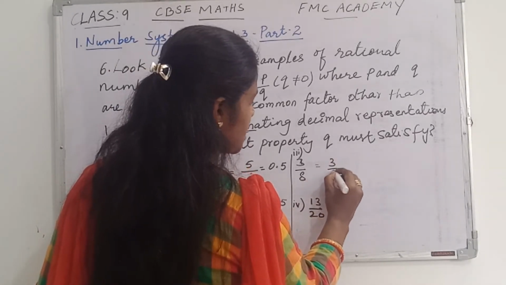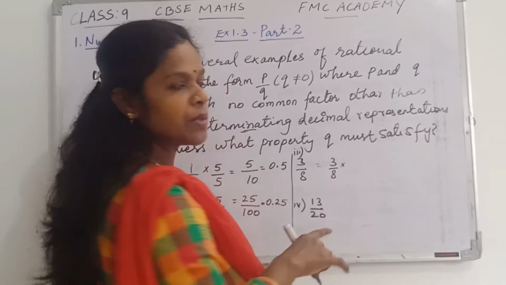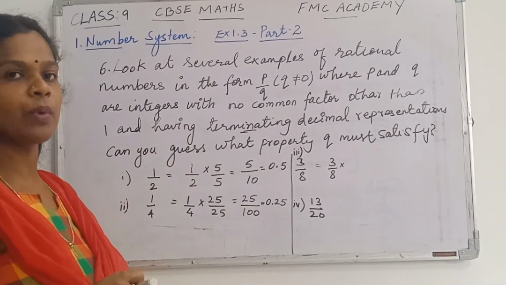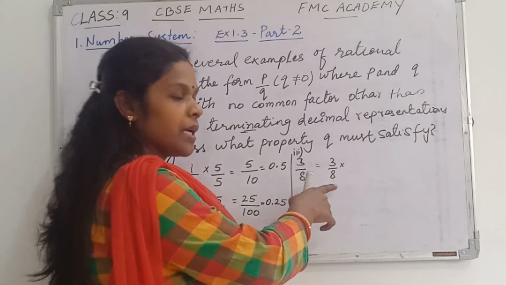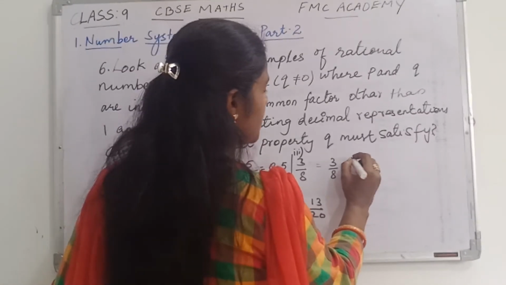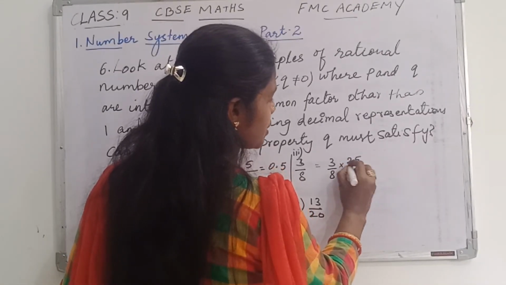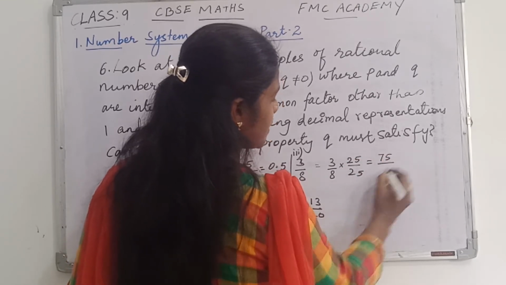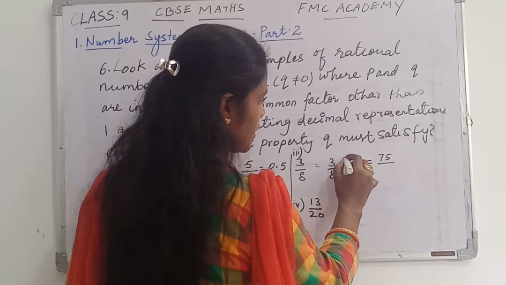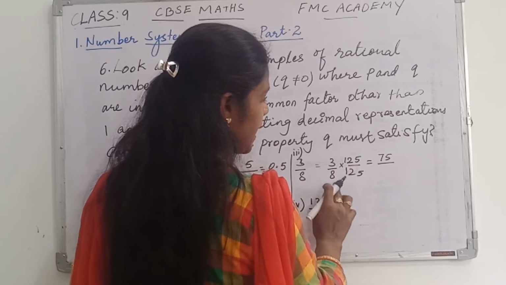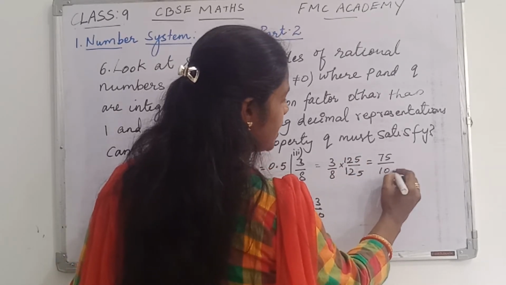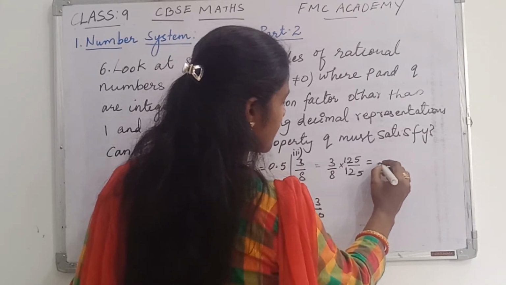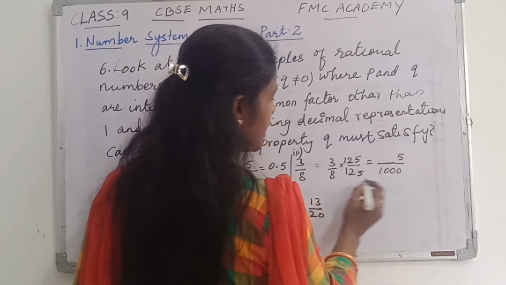Now the next one here, 3 by 8. If you multiply 8 by 125, the denominator will become 1000. So I am going to multiply by 125 on both sides. 8 into 125 you will get 1000. And 3 into 125, what will we get? 3 fives are 15, remaining 1.